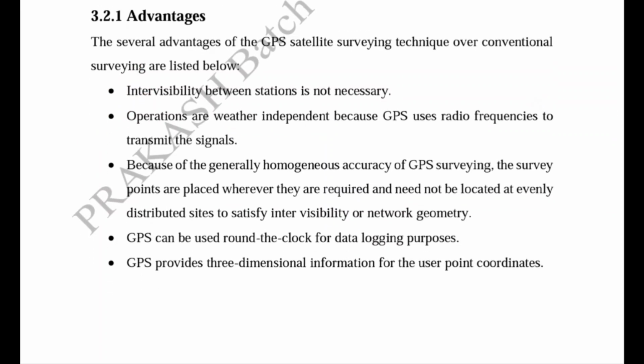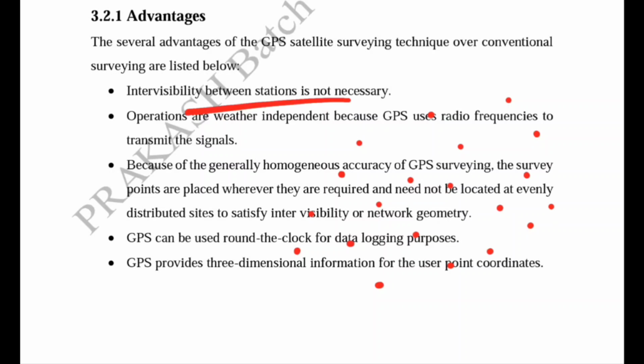Now, because of the generally homogeneous accuracy of the GPS surveying, the survey points are placed wherever they are required and need not be located at evenly distributed sites to satisfy intervisibility or network geometry. So we have studied that intervisibility is not necessary in GPS surveying. So we can easily choose the points anywhere in the field.